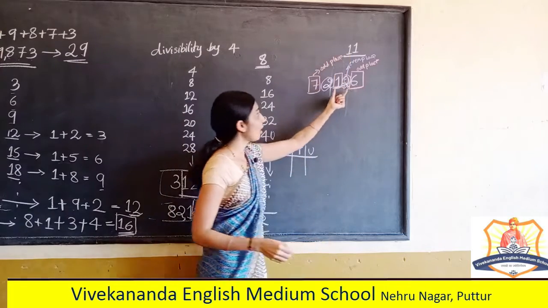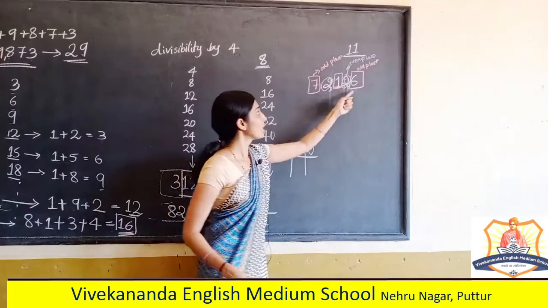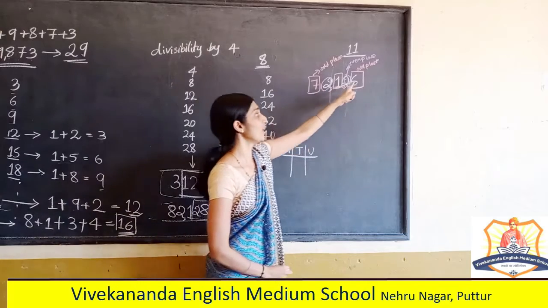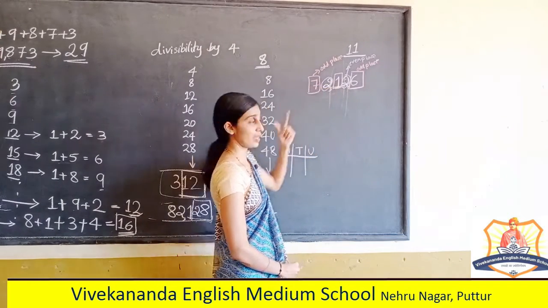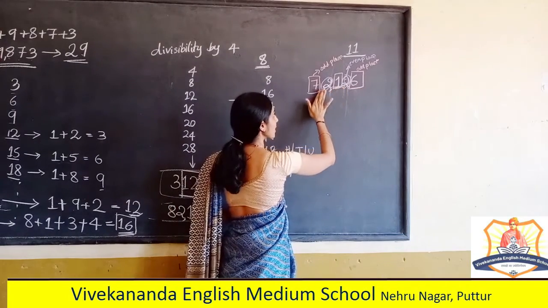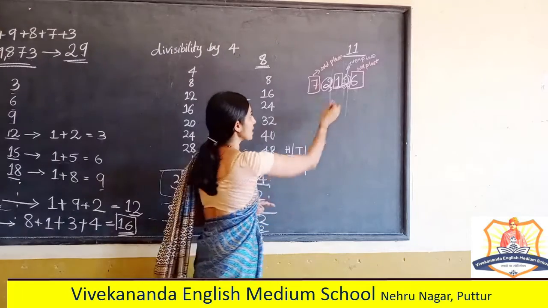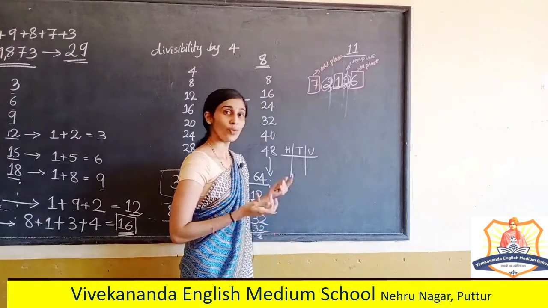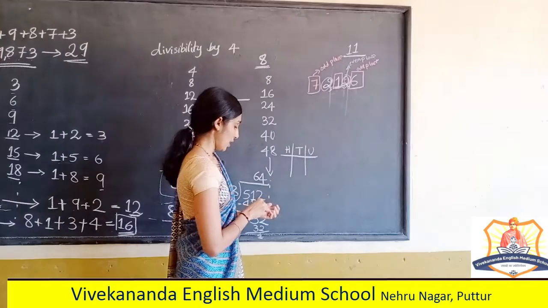Now our number is a 5-digit number: 72,126 is the given number. So, if I consider odd places and even places, what can we do with them? See, let me tell.